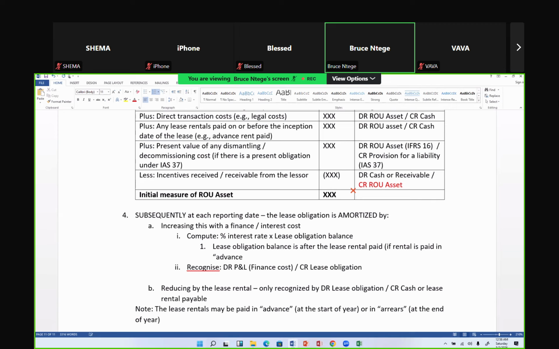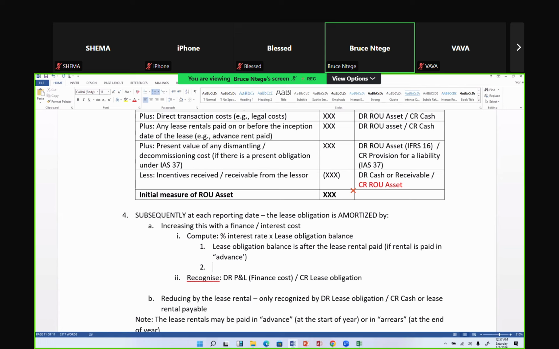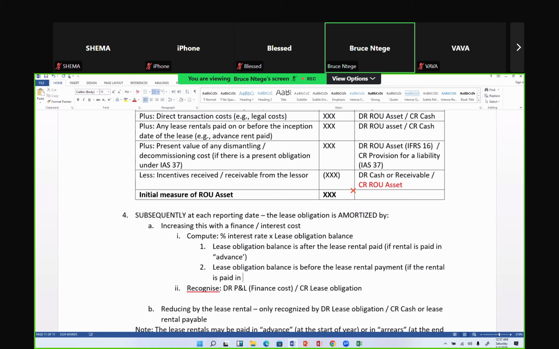Otherwise, the lease obligation balance is going to be before the lease rental payment if the rental is paid in arrears.